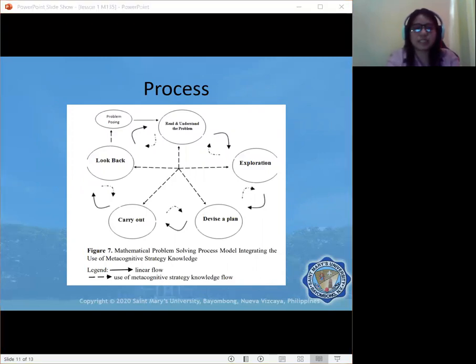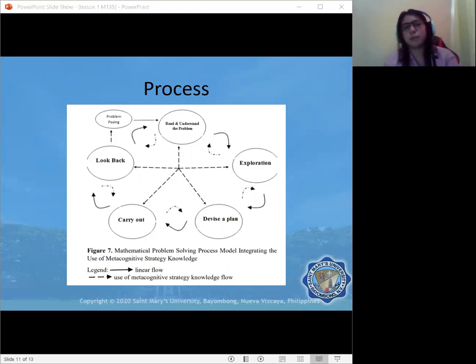So as you can see in this slide, we actually have 5 major steps, and the first one is to read and analyze the problem, or to read and understand the problem. The next step is the exploration. The next step is to devise a plan. Next is to carry out, and then to look back. So if you notice, we have here an arrow going to problem posing, and the other one is going back to read and understand the problem again.